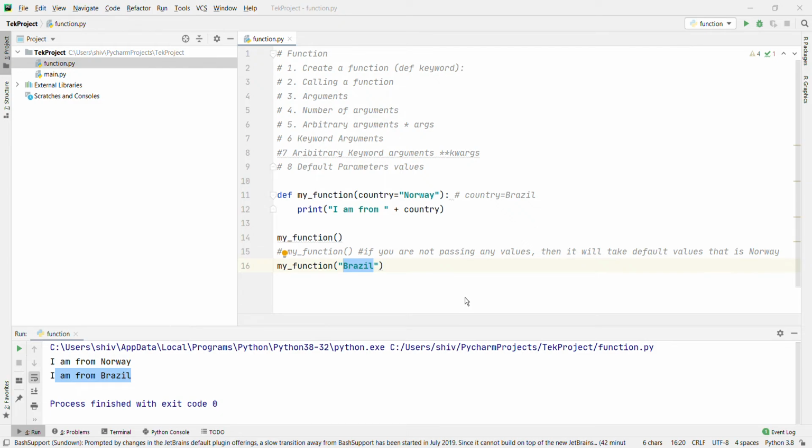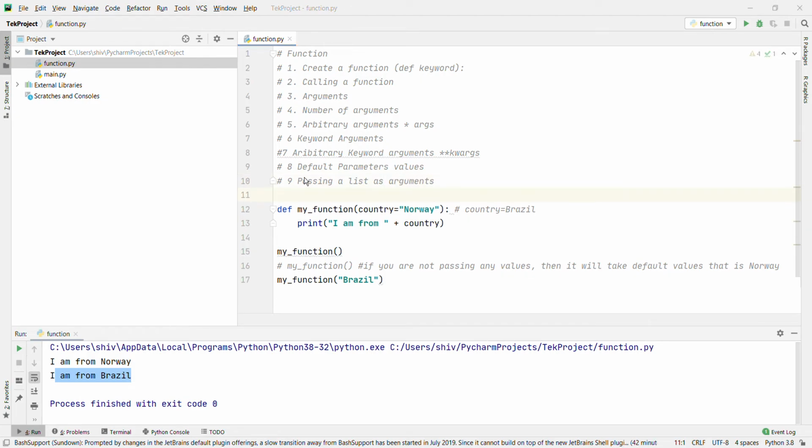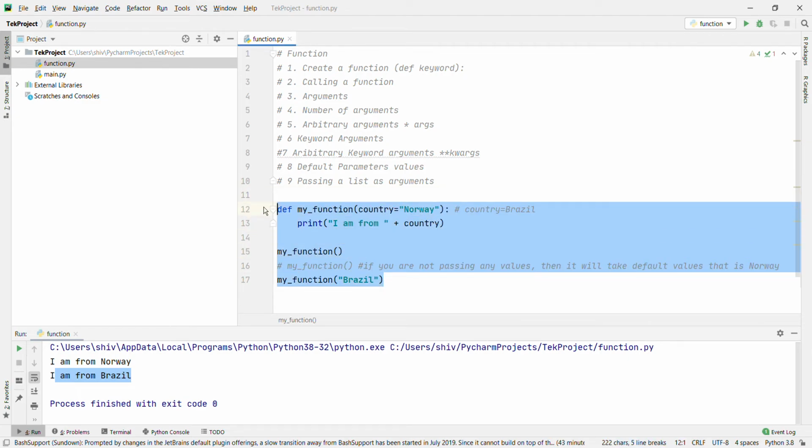Now we will go with passing a list as an argument. So ninth one, passing a list as arguments. Okay, you can send any data types of arguments to a function, either string, number, list, dictionary, etc., and it will be treated as the same data type inside the function. Let's go with the example.